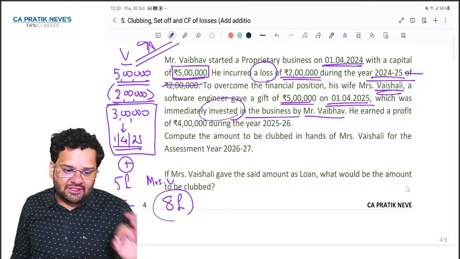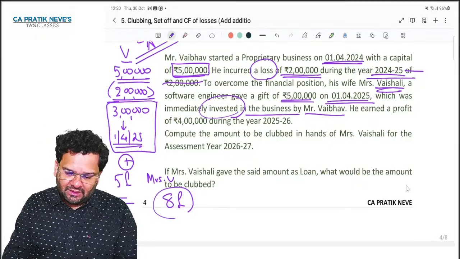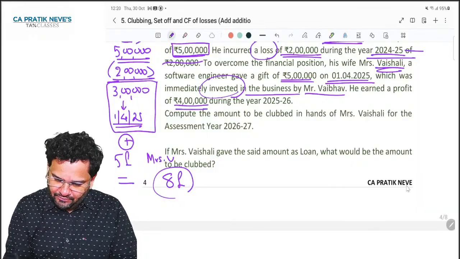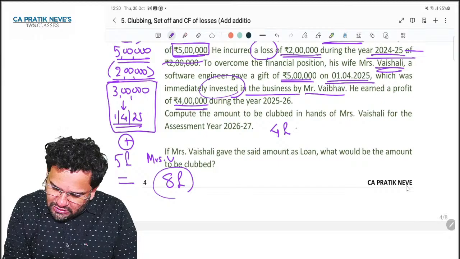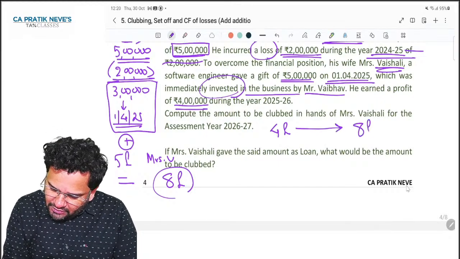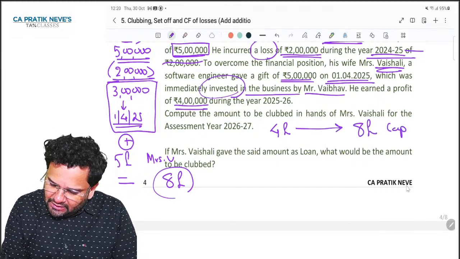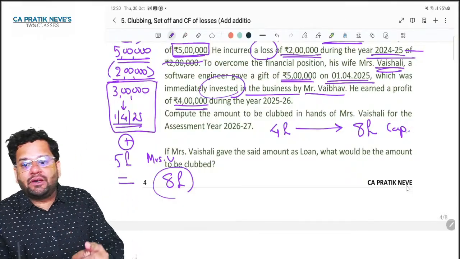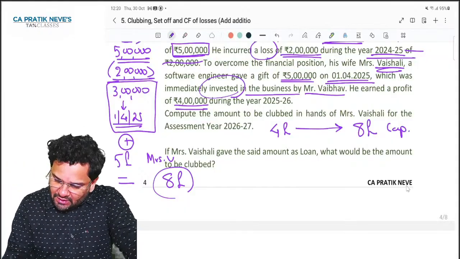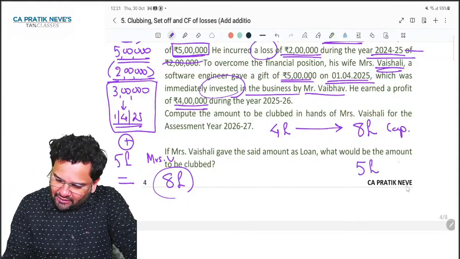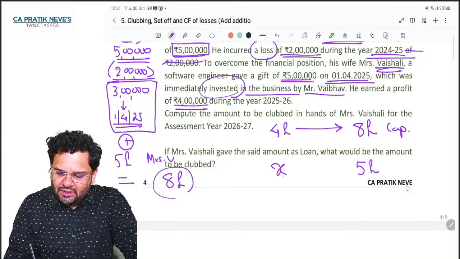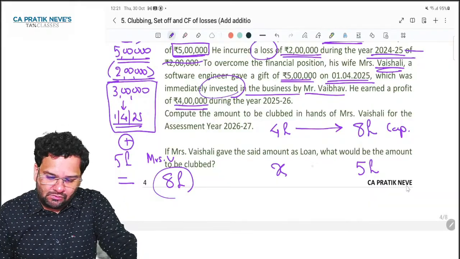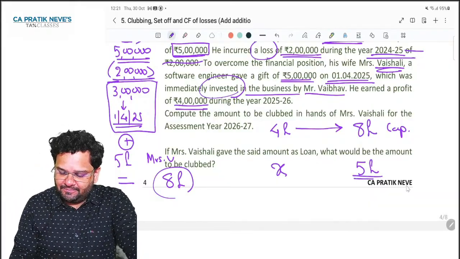Now he is successfully doing business with 8 lakh rupees and he earns a profit of 4 lakh. So do you agree 4 lakh profit is earned on 8 lakhs of capital? But from this 8 lakhs, how much is gifted by Vaishali? Gifted by Vaishali is 5 lakh. So can you tell me how much profit you can say is attributable to Vaishali's 5 lakhs?